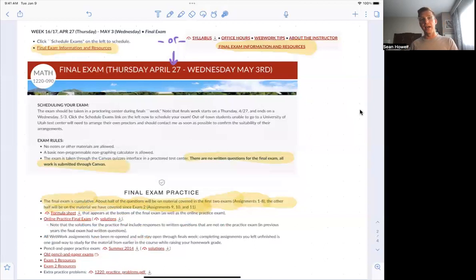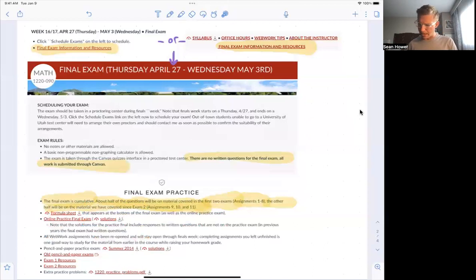Here I've just noted again that all of the web work assignments are reopened and they stay open through finals week. That's a really good way, if there's material you missed where you really didn't do a lot of the web work assignment. This gives you two incentives to go back and hit that material. One, it helps you study for the final exam, and two, you have a chance to go back now and raise your grade on those web work assignments if you didn't finish them earlier.